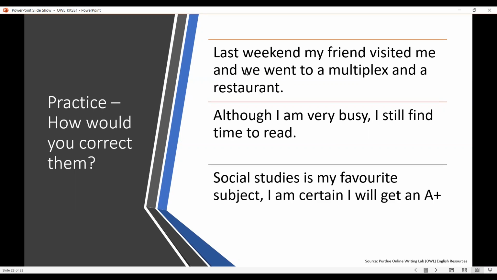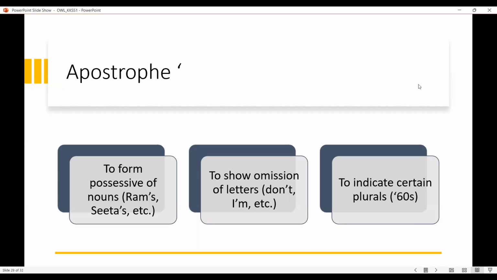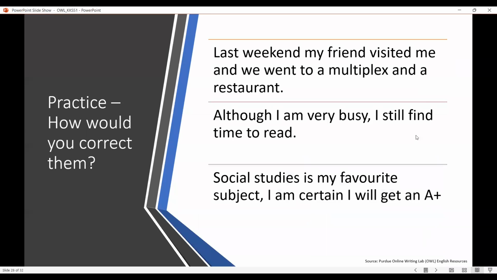After the "and," we went to a multiplex and a restaurant. So even if I eliminate the first sentence, it can stand alone because it has a subject and a verb. So these are two independent clauses, and when you're connecting them, you need a comma and a coordinating conjunction. So the comma is missing here and the coordinating conjunction is present. So let me edit. Okay. So there should be a comma here after "me." So that is one thing.